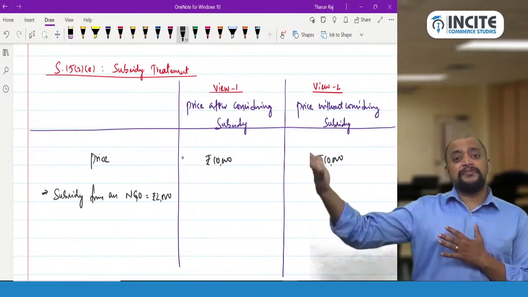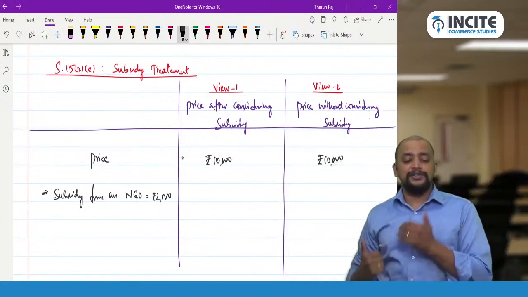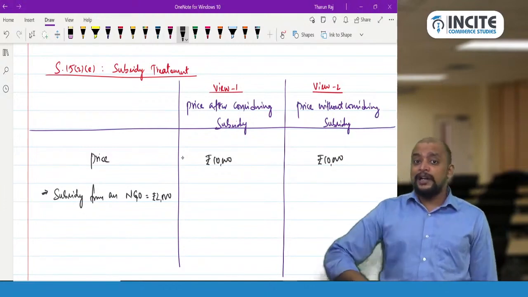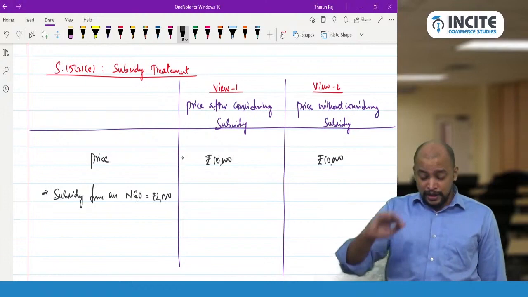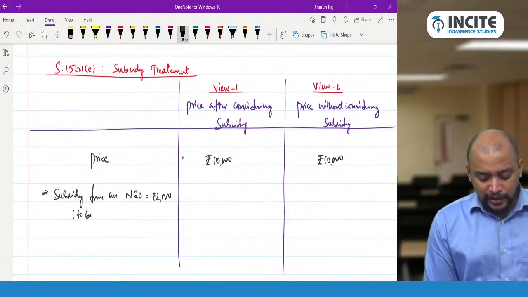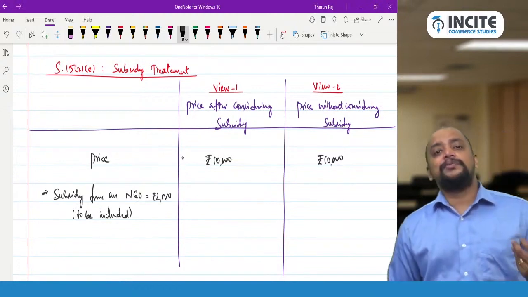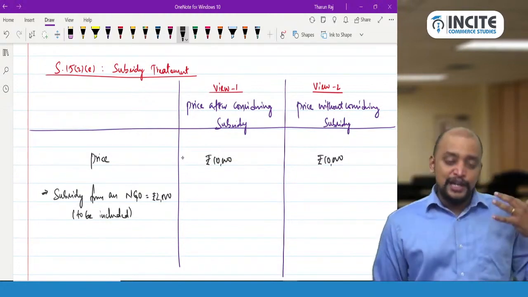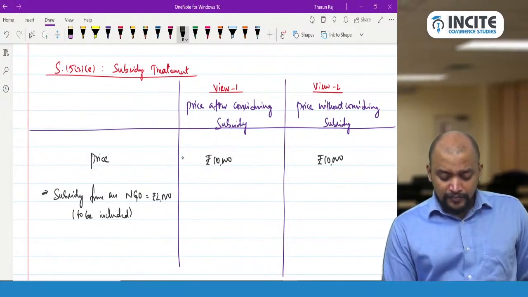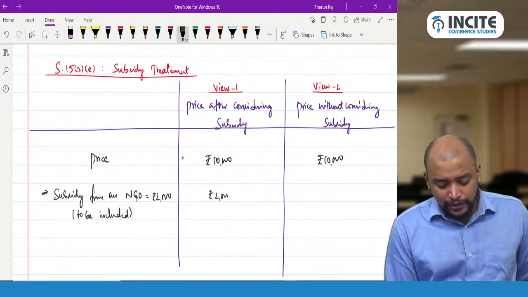View 1: if the price is after considering subsidy, this 2000 rupees is already reduced while arriving at the given price of 10,000 rupees, and subsidy from NGO is to be included as per the provision, because it is from other than central government or state government and directly linked to the price. In the given case it is excluded, so we are adding 2000 rupees.